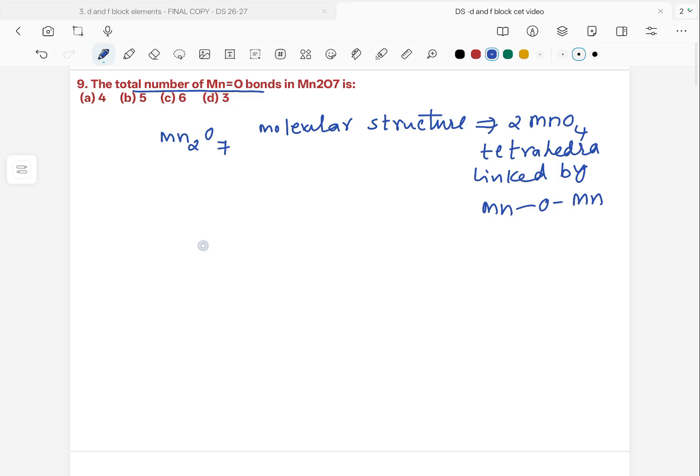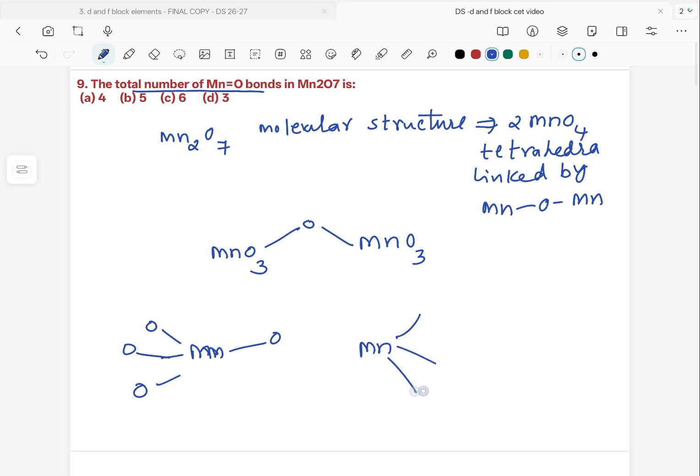It looks like this. Actually, MnO3, another MnO3, they link with an oxygen atom here. Like this, Mn with 3 oxygen atoms in the tetrahedral manner and 1 oxygen this side, another manganese with 3 oxygen atoms and with oxygen makes a tetrahedral structure.